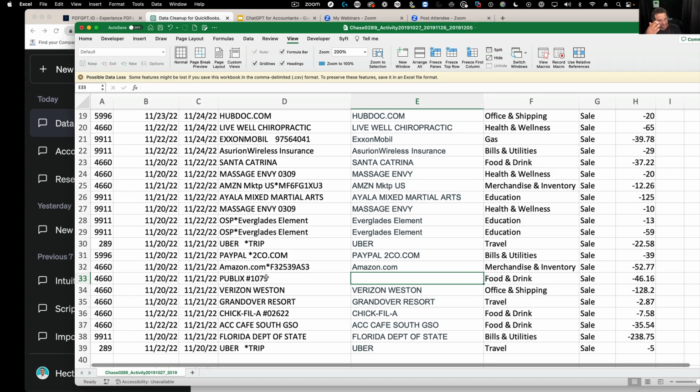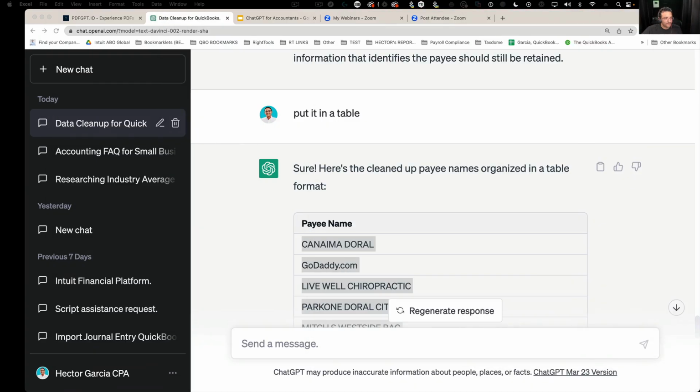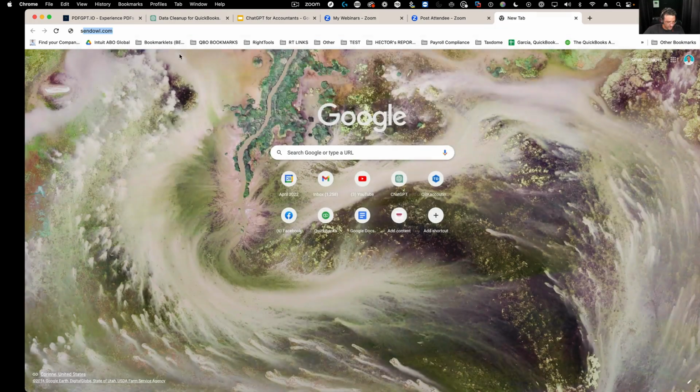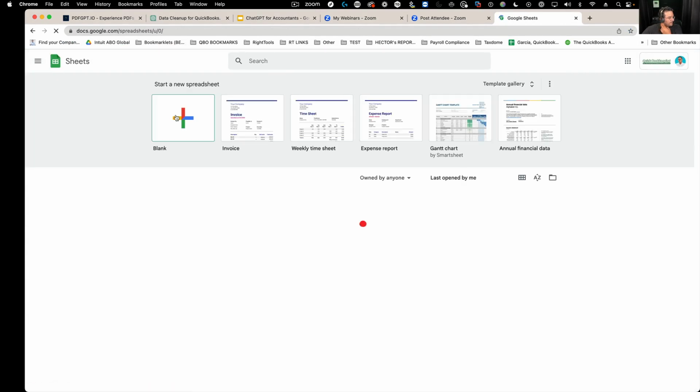But again, if there was a software or an app for Excel for your spreadsheet that did this for you and did that work sort of behind the scenes, then it could verify these things and maybe just double check and tell it to do that. Now I'm going to give you a similar example to this, but I'm going to go one step deeper. I'm going to open up a new Google Sheets, okay?